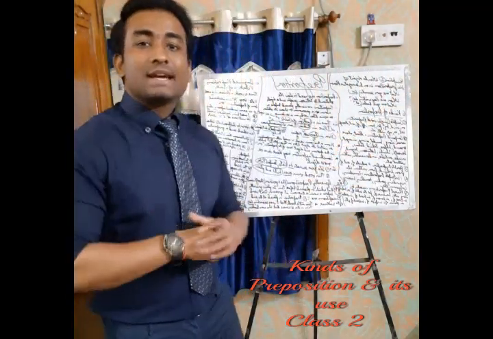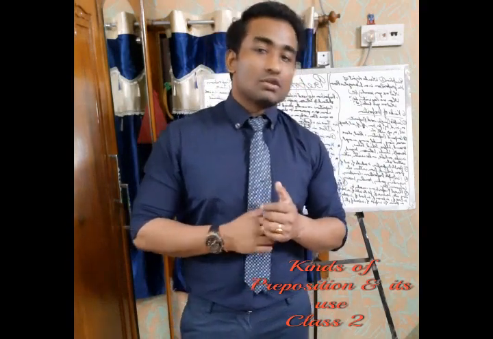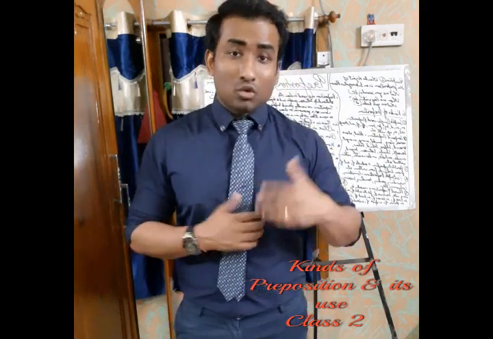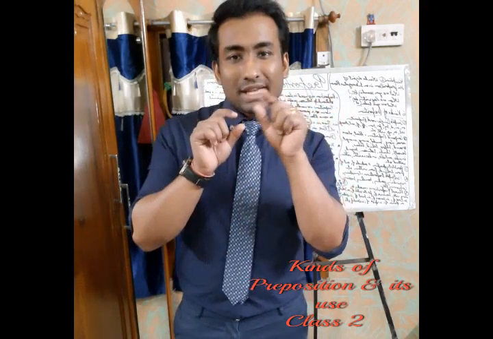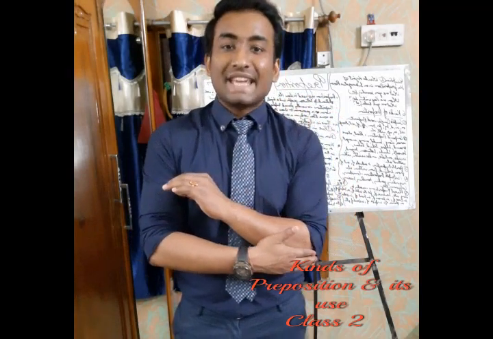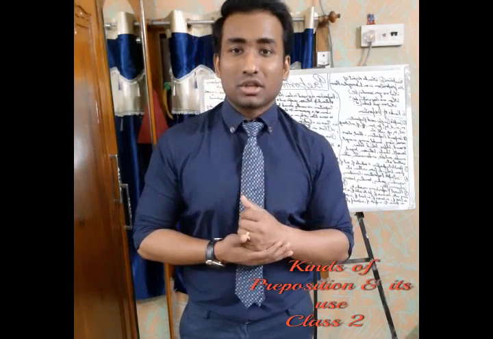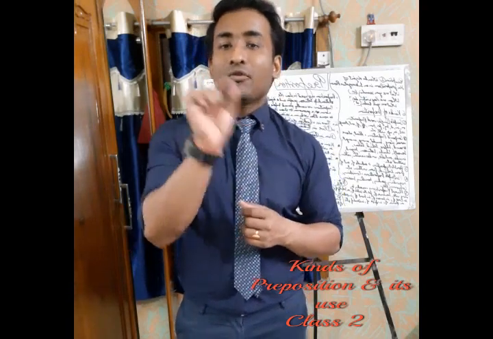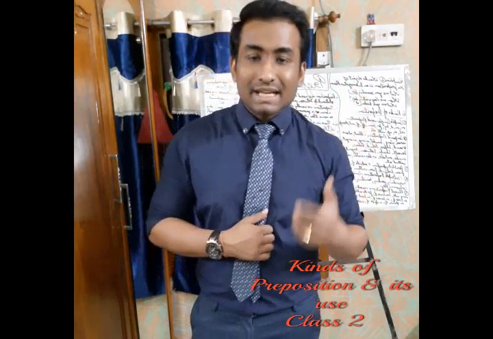Same if I say I will come at your place thrice in a week. I am sure you have heard about it, twice in a week, thrice in a week. Now here, in "a week," this "a" is not an article. This "a" is a preposition. Which preposition? Weakened form of the preposition "on." That's why we use it in this way.